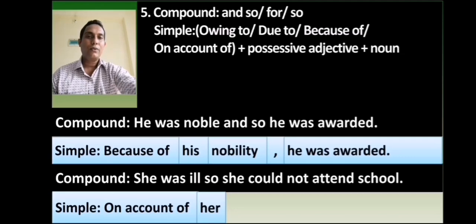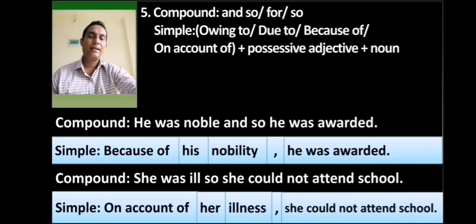Then you will write the noun form of the adjective of the first independent clause. Ill is the adjective of the first independent clause. The noun form of ill is illness. Then you will use comma at the place of so. Then you will write the second independent clause. The second independent clause is she could not attend school. It has also become a simple sentence.